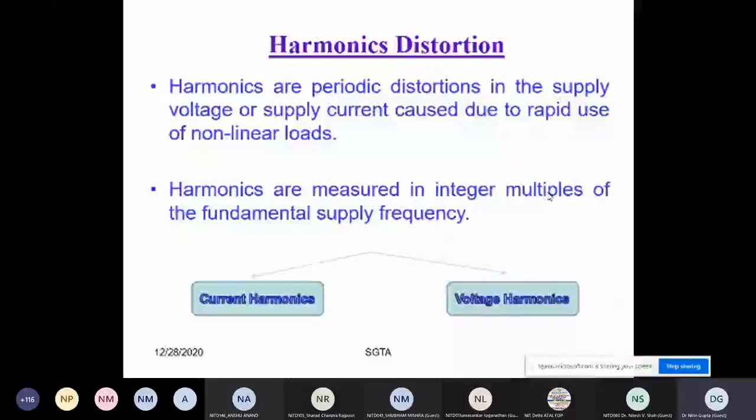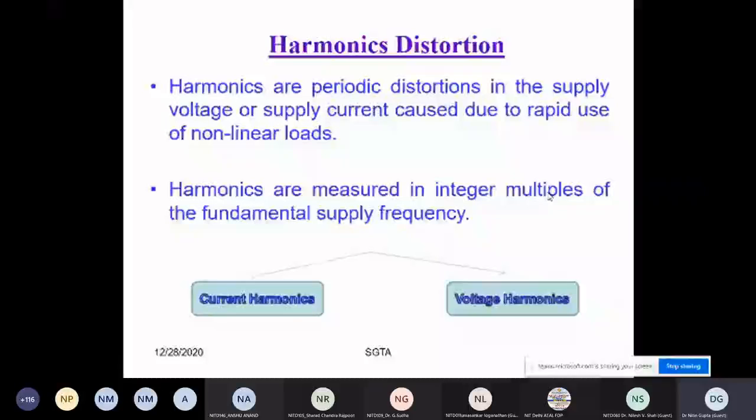But voltage harmonics are more frequent, no, sir? Okay, so can I ask why you say that voltage harmonics is more dominant? What basically forced you to say this answer? Can you explain? The reason is, whenever any switching operation is done, you can see that voltage fluctuations occur very frequently.